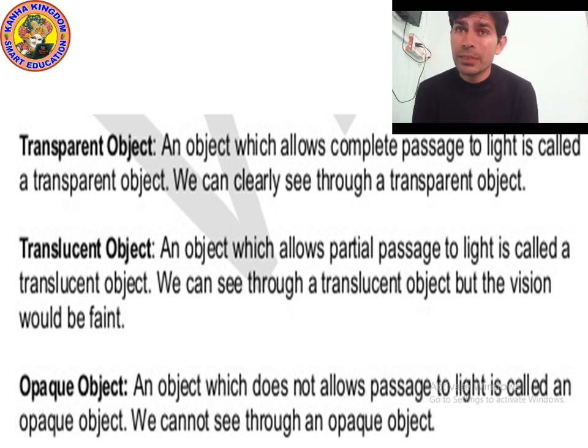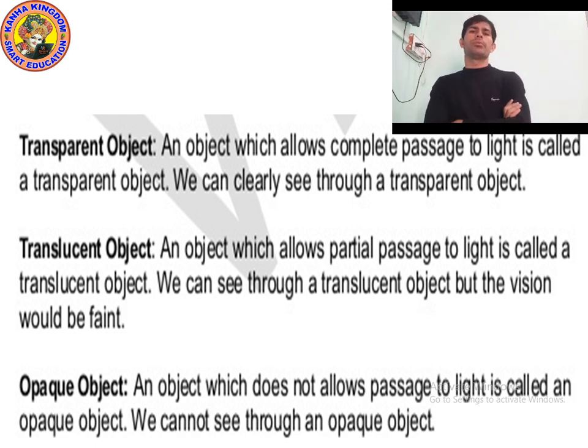And what are luminous objects and what are non-luminous objects? Luminous object: an object which produces light is called a luminous object, meaning an object which produces its own light. For example, the sun, the bulb, the torch, all the stars. What are non-luminous objects? An object which does not produce its own light.